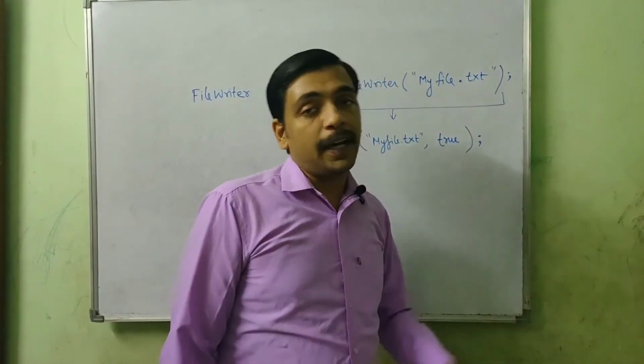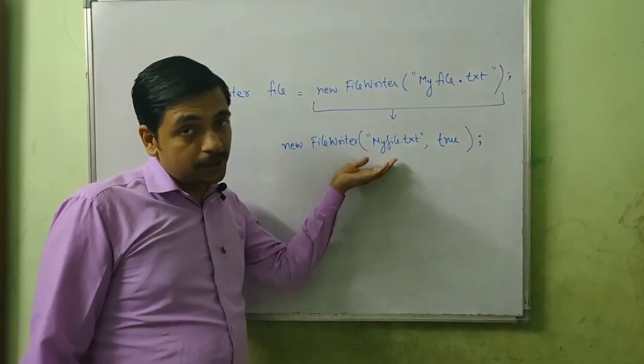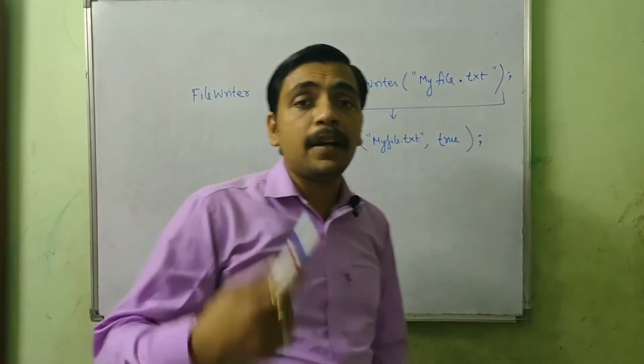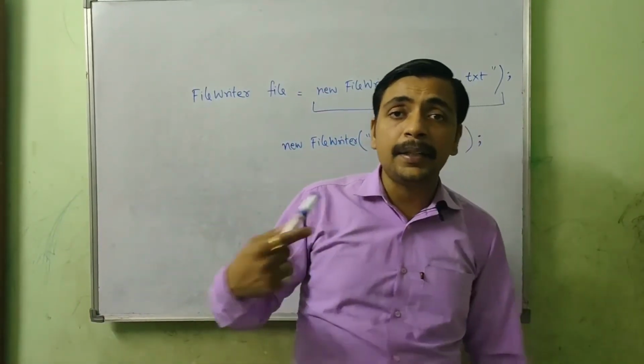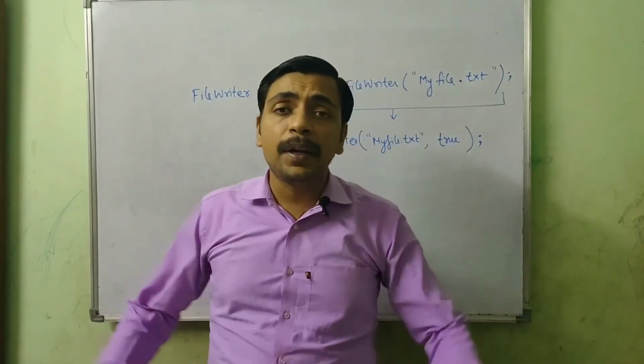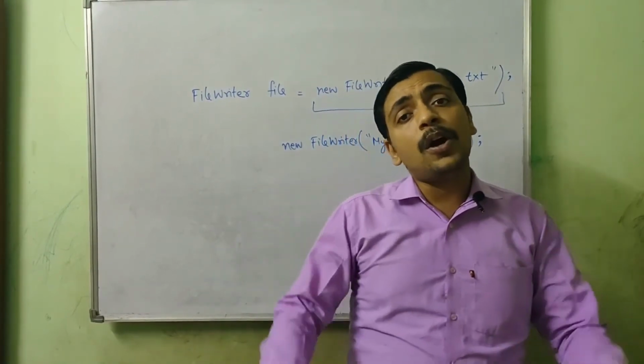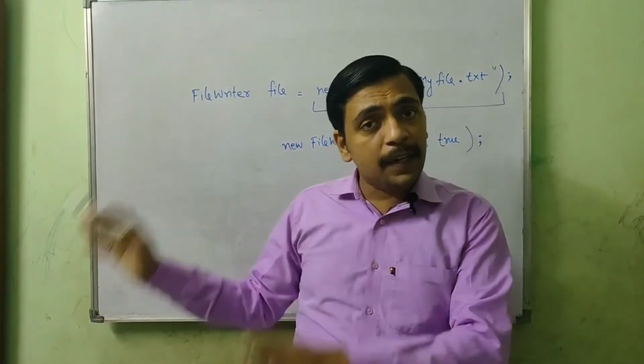So if I am using this file writer with this constructor, it is going to overwrite the file every time. But if I use this other constructor and run that program again and again, entering new data each time, it is going to append, adding the text to the already available text in the file.